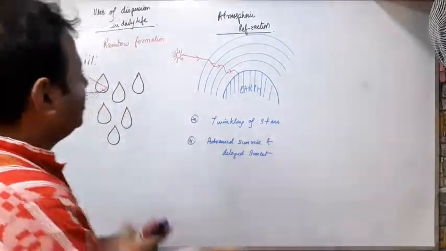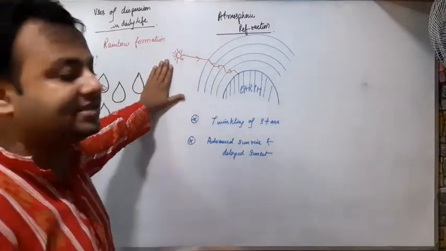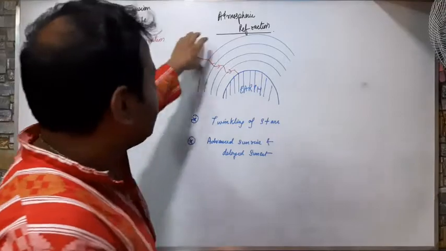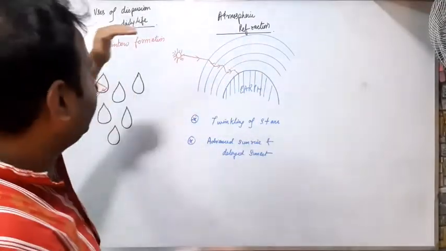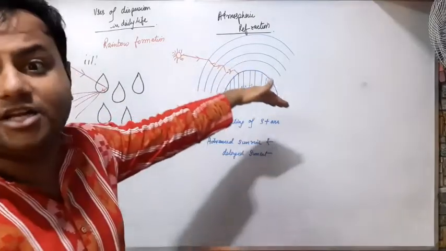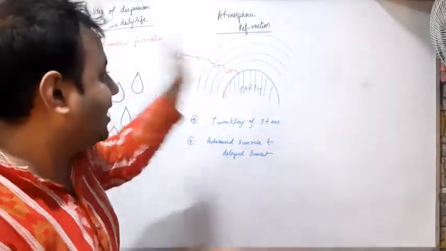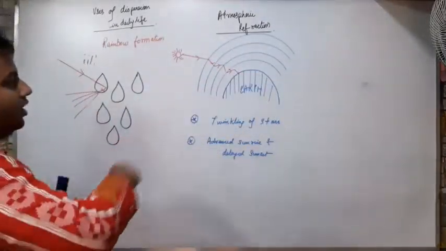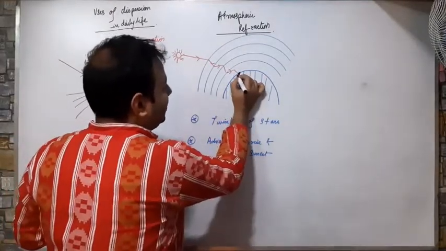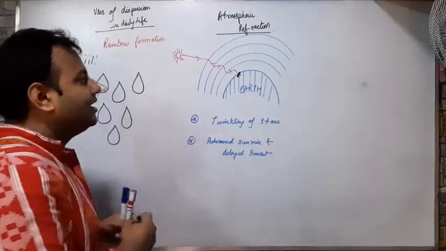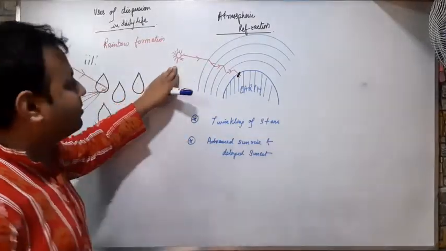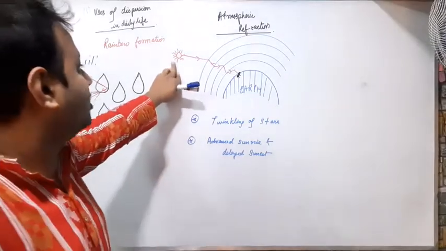Now what is this? Suppose you consider this as a star. When the light from the star is traveling towards the earth, it is not traveling in a straight line. It is bending at many different layers of the air. So the person standing on this place will be getting light in a scattered way, and the light is coming from a very distant object.